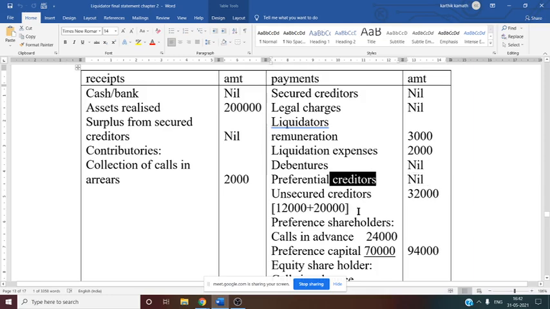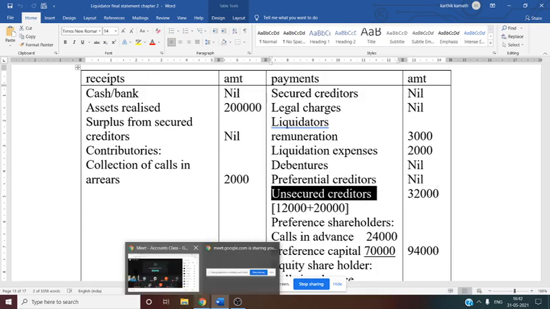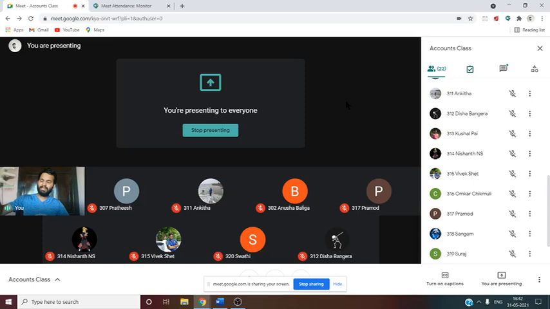Next thing we have to see regarding unsecured creditor. Unsecured creditor is someone who does not have any charge on the asset of the company. That means they don't have any assets as a security. So if the company fails to pay the amount, unsecured creditor have to wait, since they don't have any collateral against which the amount is given by them to the company.